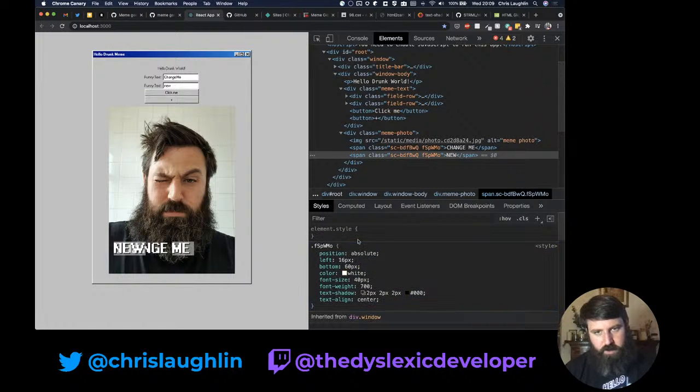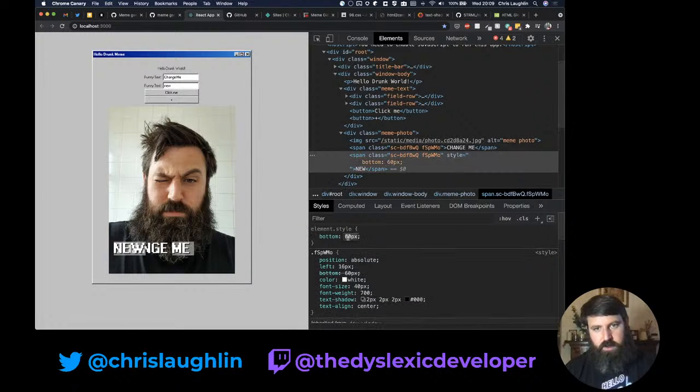So bottom new 60 and then increase this. So I want to bump that by say 105. Can I move that directly or are they all going to be weird?